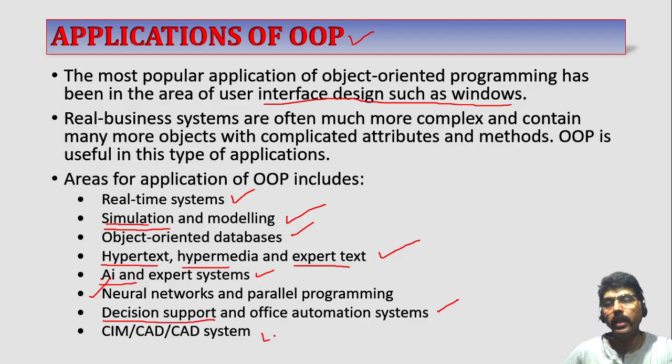The last part is here, CIM, CAD, and CAM. It's not a CAD here; it's a CAM. Computer aided designing and computer aided machine systems. Whenever you want to design computer aided design and computer aided machine systems, which is related to automobile or mechanical, in that case we have to use OOPS technology.